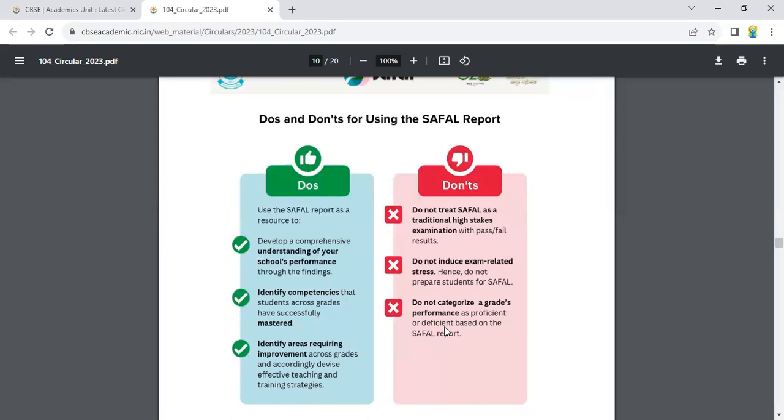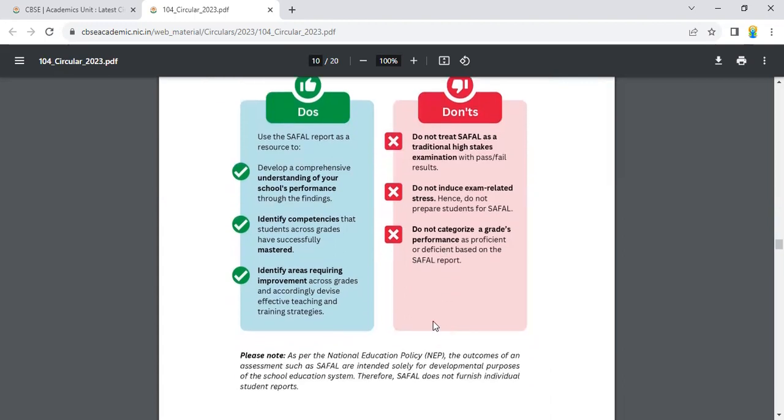Now, do's and don'ts after getting the report. You are not going to take it as your failure, but as your success. Let us see what the do's and don'ts are. Use the SAFAL report as a source. Develop a comprehensive understanding of your school's performance through the findings. Identify competencies that students across grades have successfully mastered. Identify areas requiring improvement across grades and accordingly devise effective teaching and training strategies.